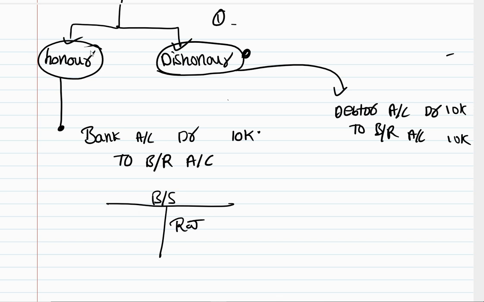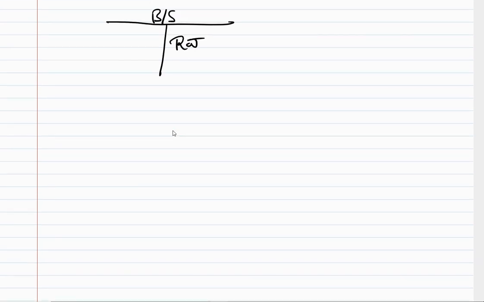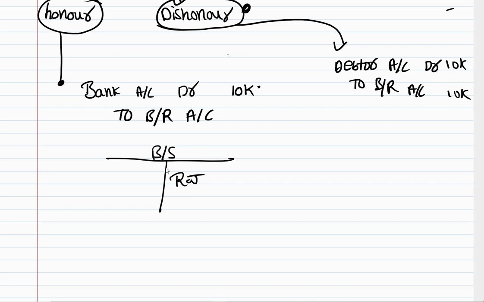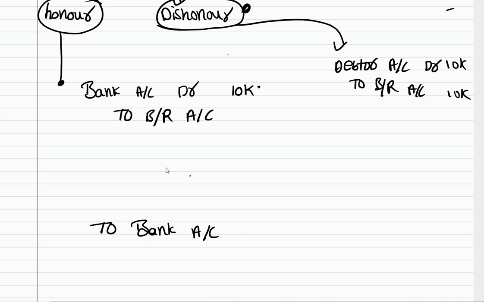Okay, so what about in the books of Droy? Assume that in the books of Droy the bill is honored. That means Raj paid the money on the due date. For Raj, money is going out, so bank balance is decreasing, asset is decreasing, so I will credit the bank account, right? Normally he would have written the general entry like this previously. When he accepted the bills, for him it will become bills payable, right? So he would have written creditors account, nothing but Sam account, debit to bills payable account, right?